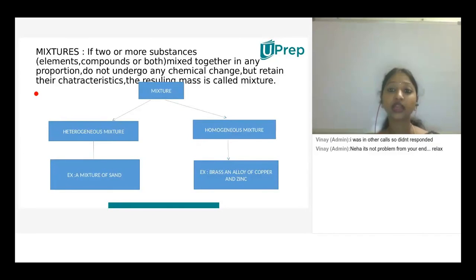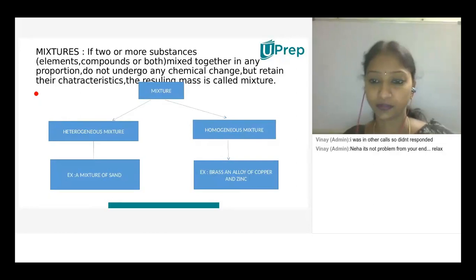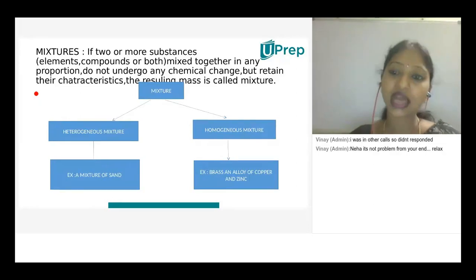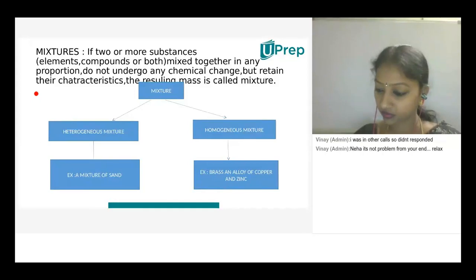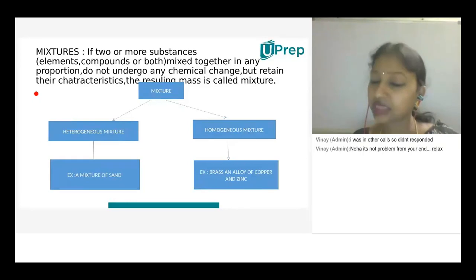We know different gases are present in the atmosphere, but we can't differentiate them individually. So it is considered a homogeneous mixture. In the air, it is gas in gas. Yes.